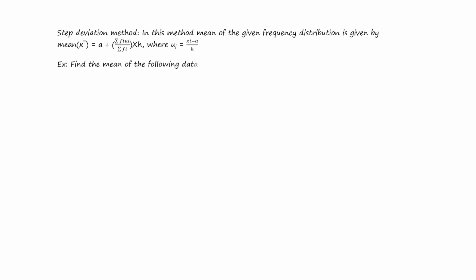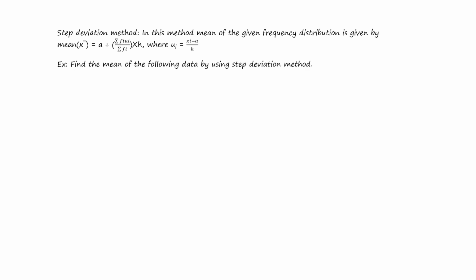Next is step deviation method. In this method, the mean of the given frequency distribution is given by x bar equals A plus summation of fi ui by summation of fi, whole into h, where ui equals xi minus A by h. Let's see an example.